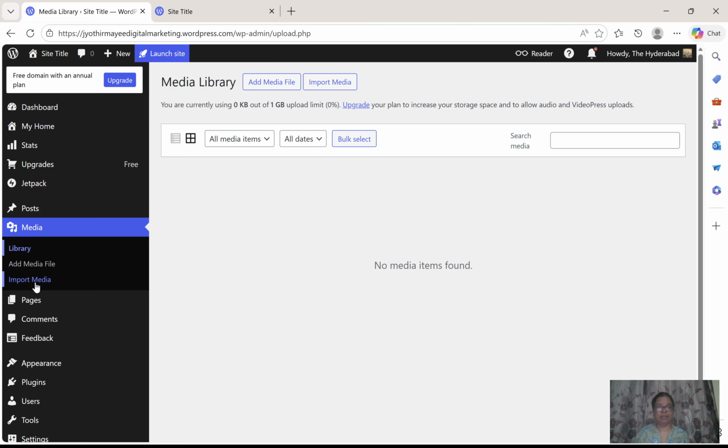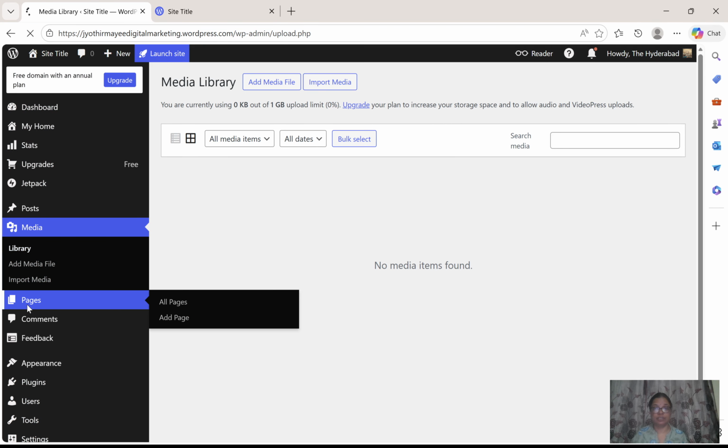Add media file, import media file, that will come while creating that one. If you want to upload all the images at the start itself, and later while creating the blog article you want to take images, you can take them from the library. The library is nothing but whatever images or videos are available for this website are all here. You can go and check all the media here.